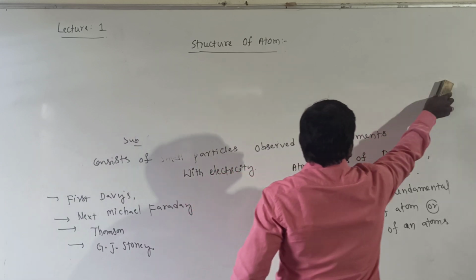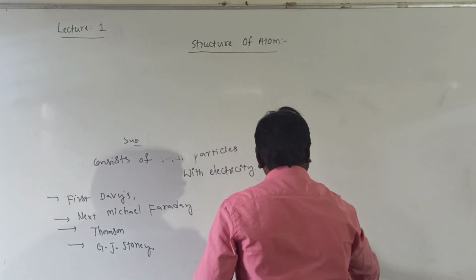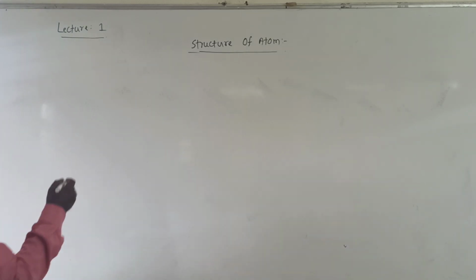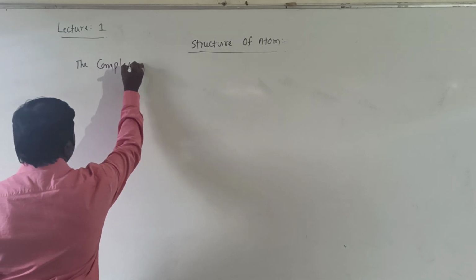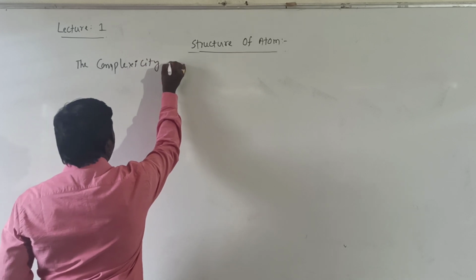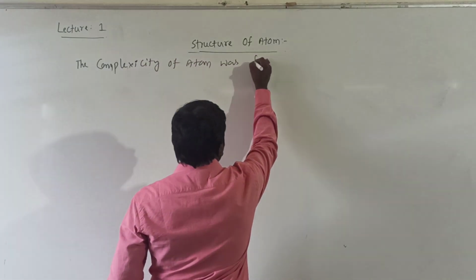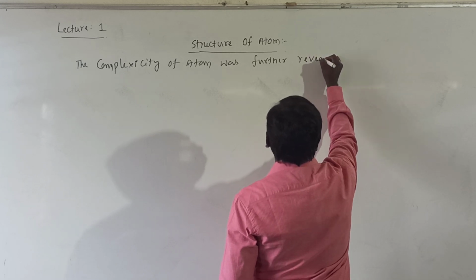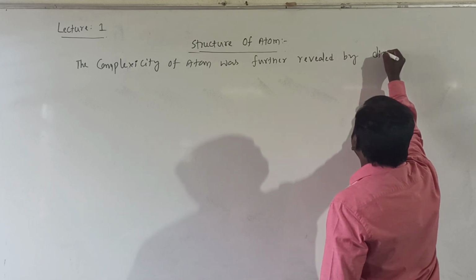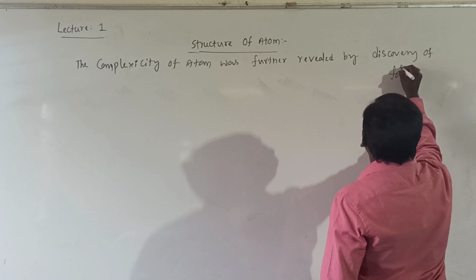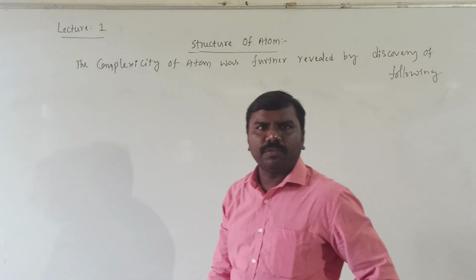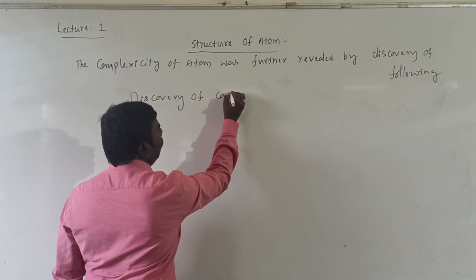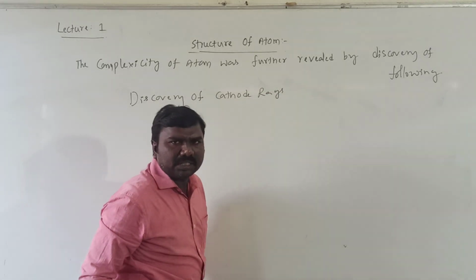The complexity of atom was further revealed by the discovery of the following. The first one is the discovery of cathode rays, nothing but electrons.